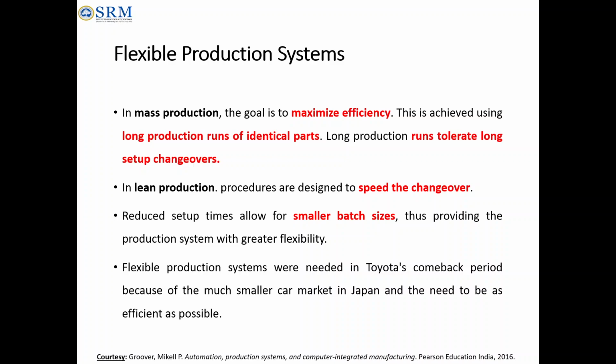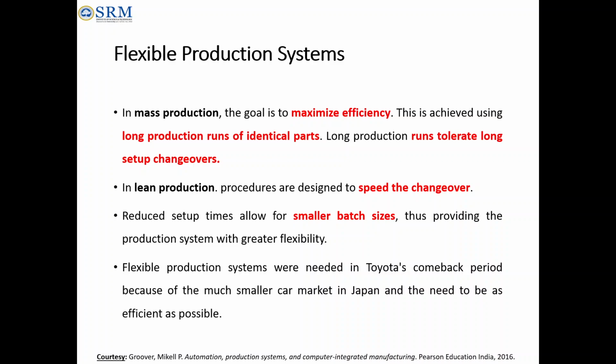They do long production runs. Mass production means similar kinds of product in huge volume, producing the same product for a longer period, continuously. So longer production runs tolerate long setup changeovers. For example, changeovers are adjustable. Mass production only focuses on maximizing efficiency, but speed of changeover is difficult in mass production.